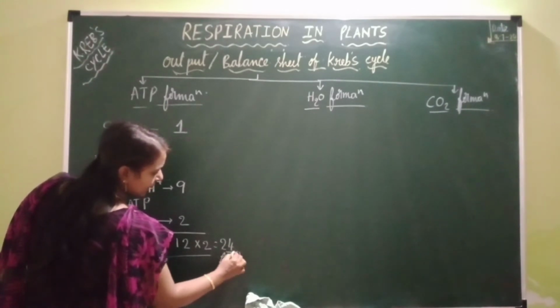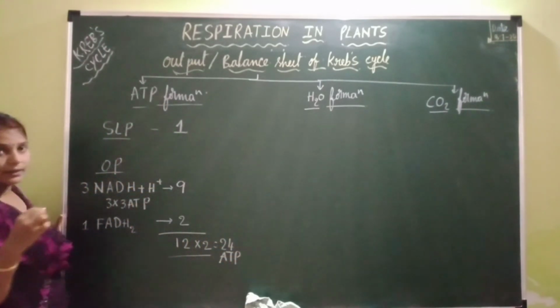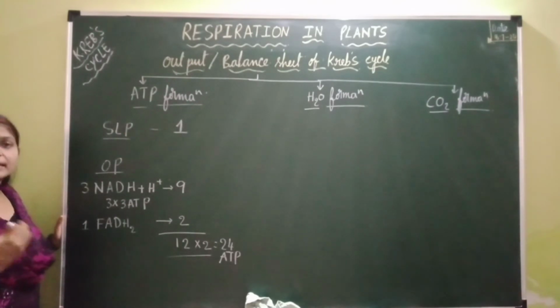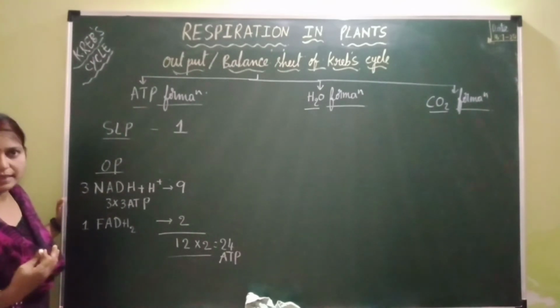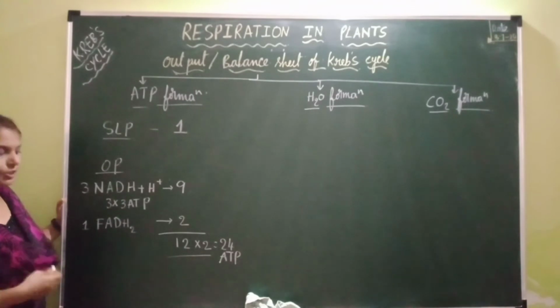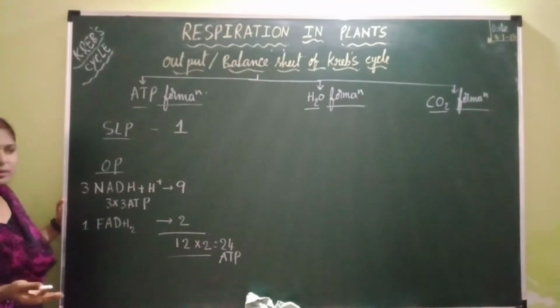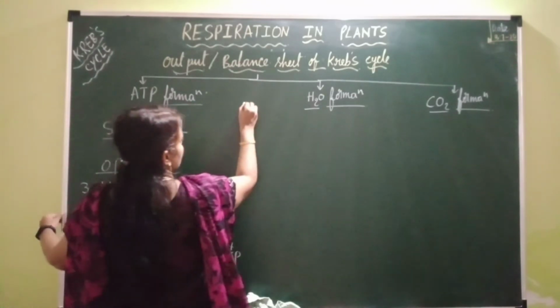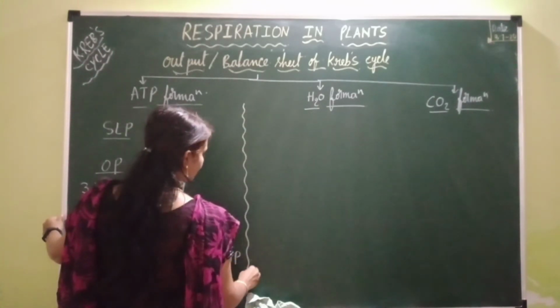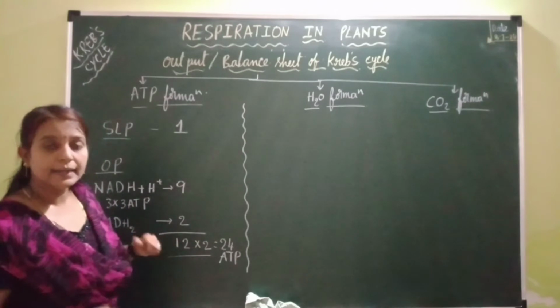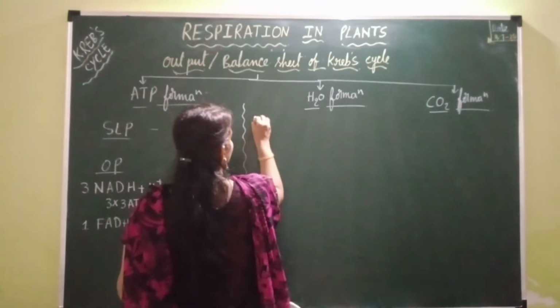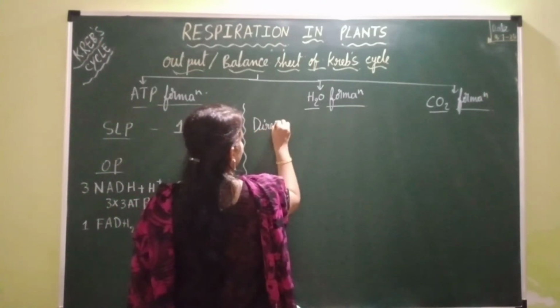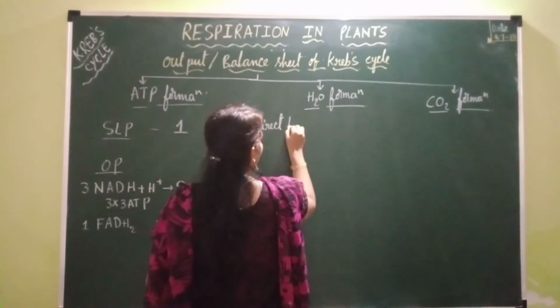24 ATP. In the previous video I explained how many ATPs must be formed through the Krebs cycle. We have seen the calculation. So 24 ATPs must be formed. So now 24 ATPs are formed through the Krebs cycle. Next, water formation. So water formation occurs by direct formation of water.